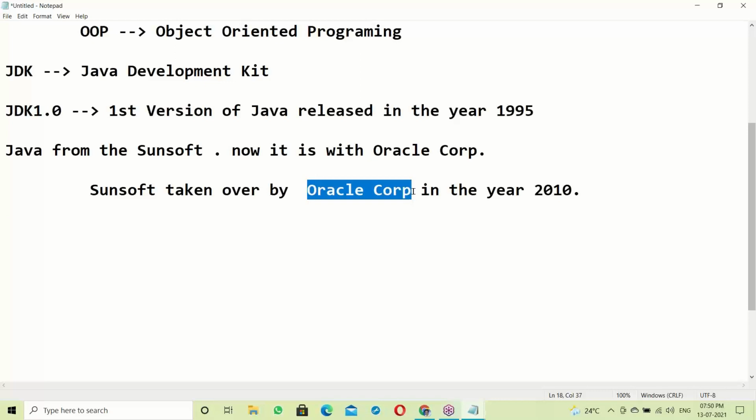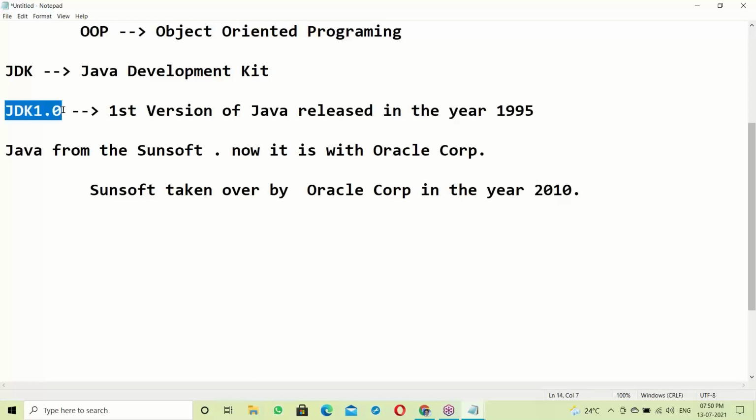When installing Java, it shows a message: Oracle Java. Previously it was Sunsoft, now it is with Oracle Corporation. In 2010 it was taken over by Oracle Corporation.